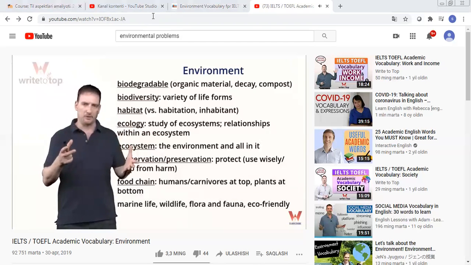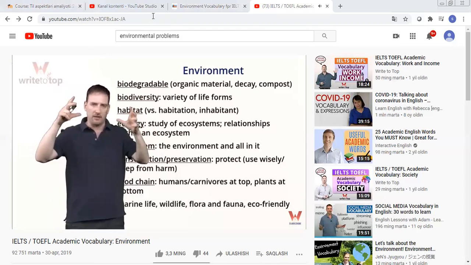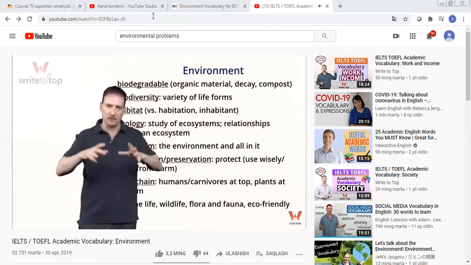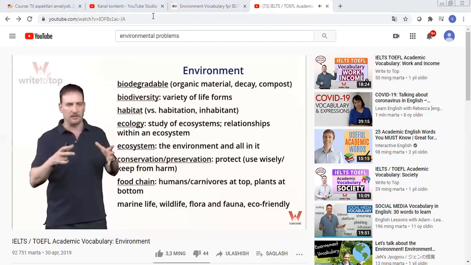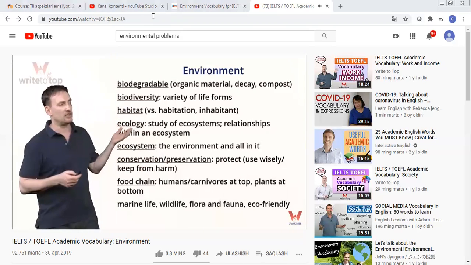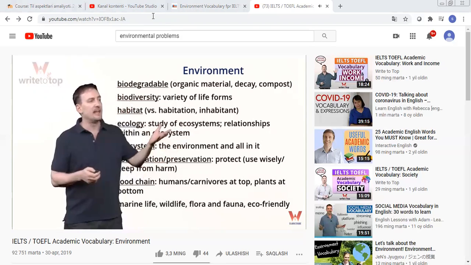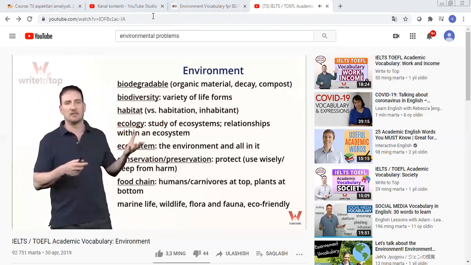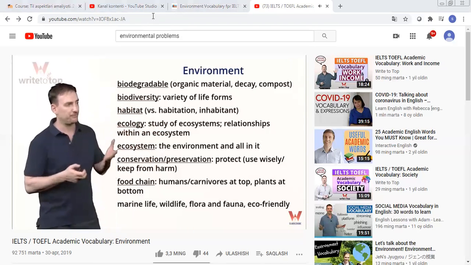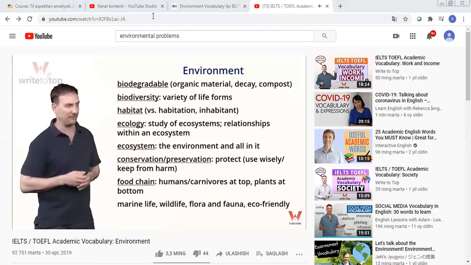If you're talking about a computer network within an office, you have this office's computer ecosystem. Basically everything that is included inside that particular group that works together. Ecology is the study of this particular group or place, and it's also the relationships of everything inside that particular group or place. Okay, so within the ecosystem and then the ecosystem itself.